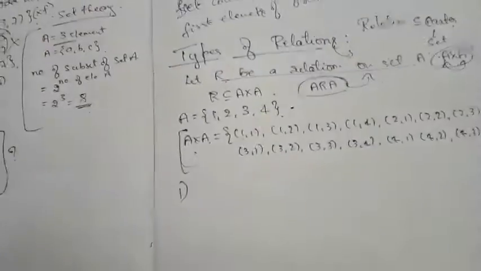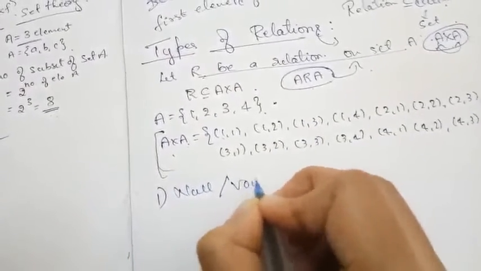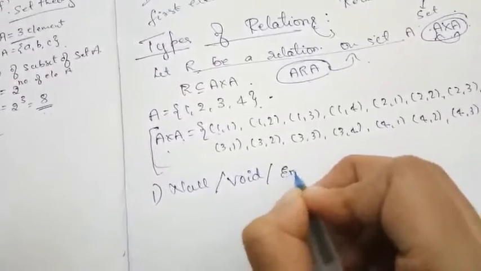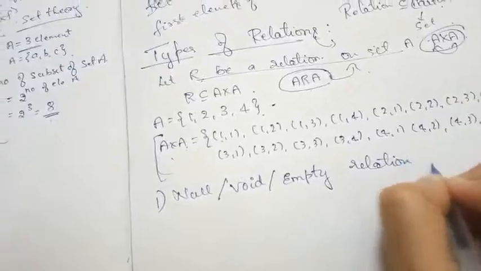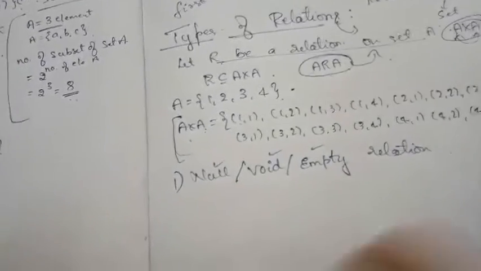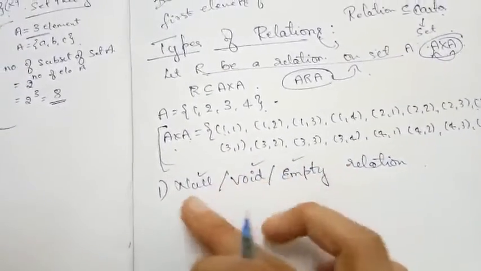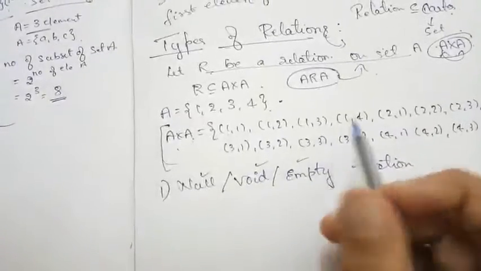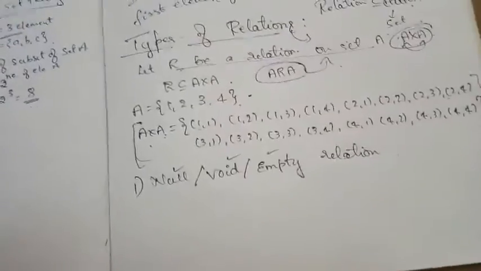Our first relation is nothing but the null or void or empty relation. Remember all these names, because they play an important role when it comes to MCQs. If you remember only the null relation and they use the word void, you will think, oh, what is this new word? So remember all these three words: null or void or empty relation.